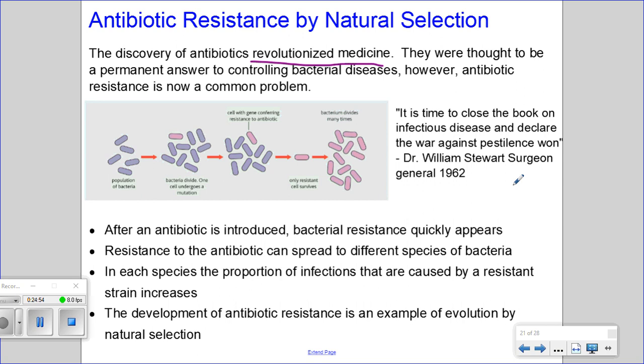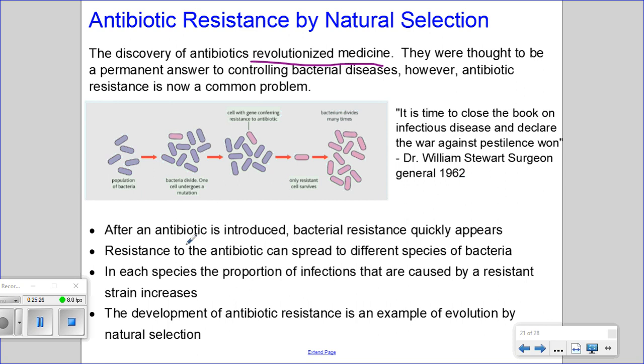In 1962, the Surgeon General of the U.S., Dr. William Stewart, was provided this very famous quote that it is time to close the book on infectious disease and declare the war against pestilence won. Basically, he was saying that with antibiotics, we can send bacterial diseases into the dustbin of history. But he spoke a little bit too soon. We have a whole host of problems now with antibiotic resistance.